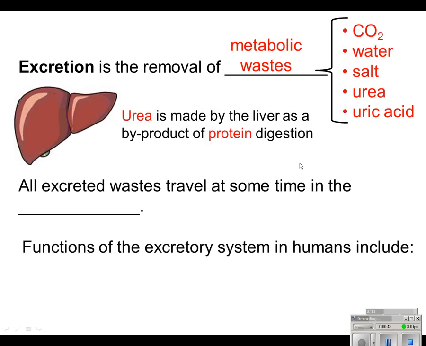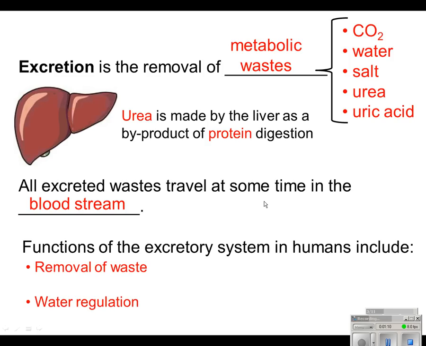Urea is actually made by the liver as a result of the breakdown of proteins. So when proteins are digested into amino acids, the byproduct or waste product is going to be urea, and that occurs in the liver. And then you need to remember that all of these waste products are going to travel around the body in the bloodstream to get to those organs that are going to help remove them from the body. And overall, the excretory system is going to be involved in removing this waste from the body as well as water regulation.